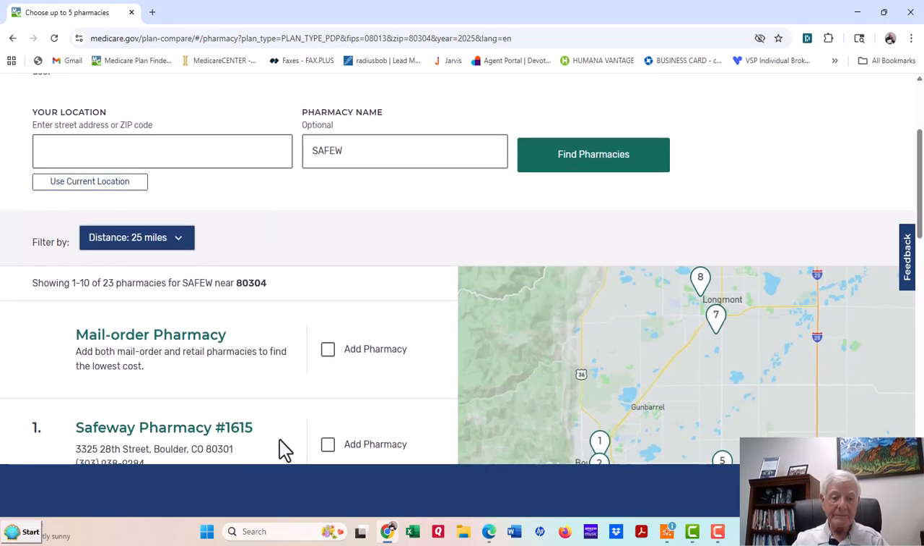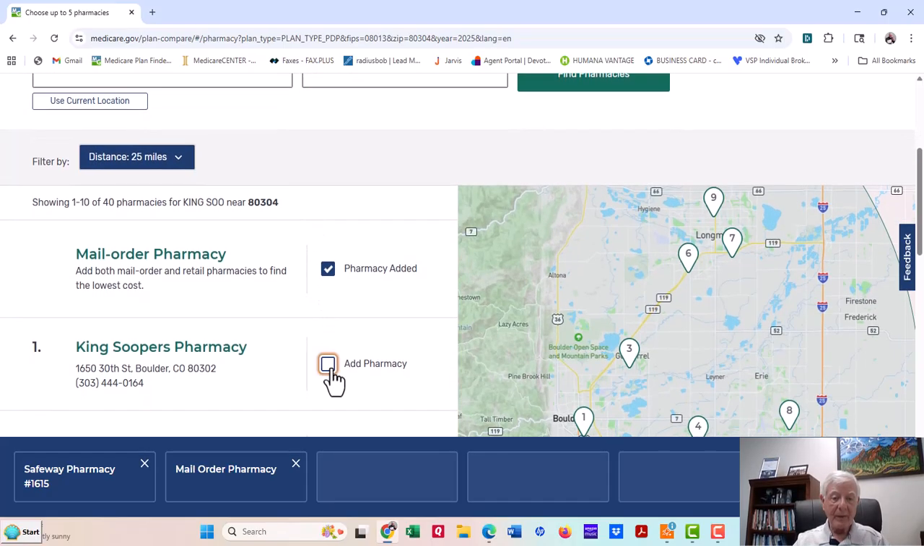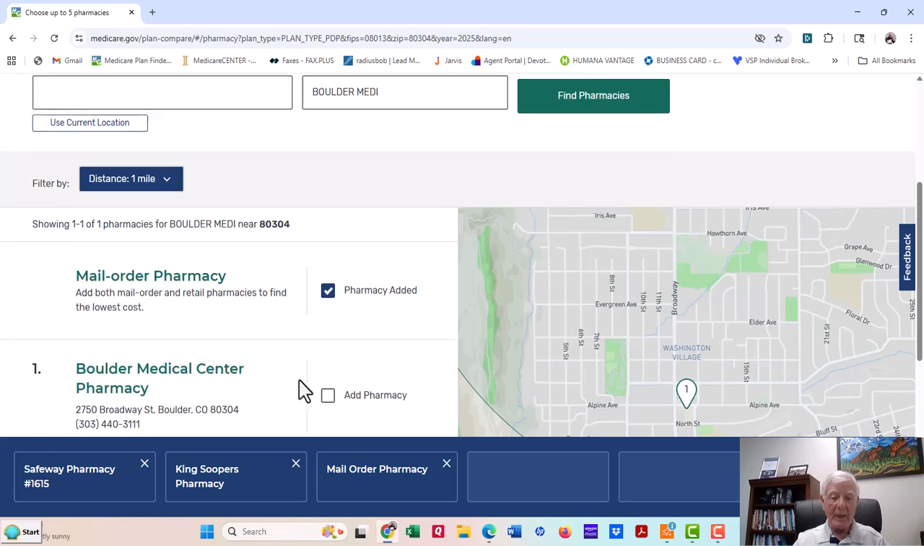Scroll down, Safeway, click mail order. We want to see what that is too. Let's put in King Soopers, find pharmacies, and then one more. How about Boulder Medical? Find pharmacies, Boulder Medical Center.